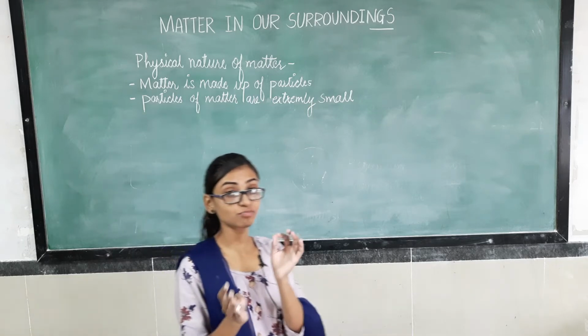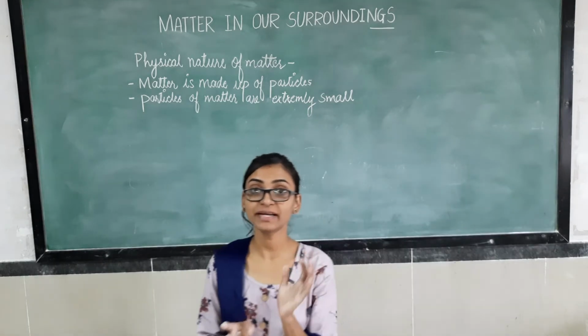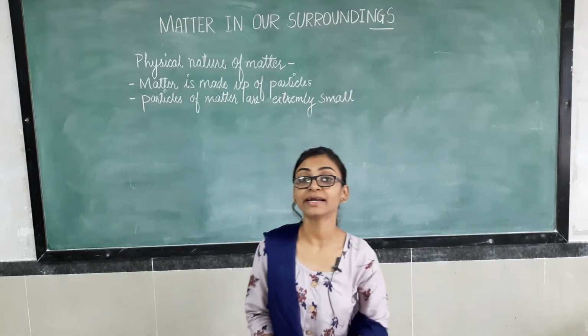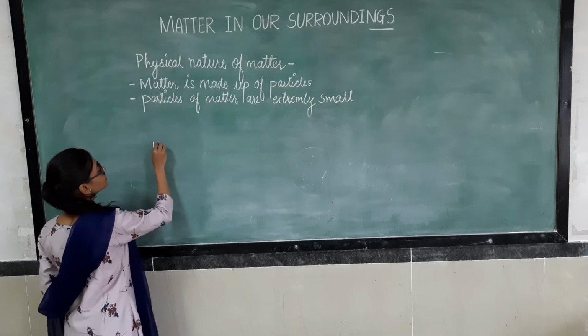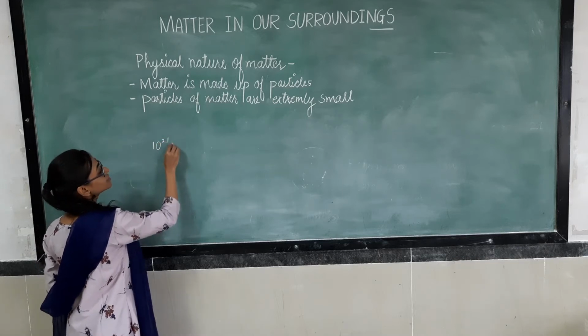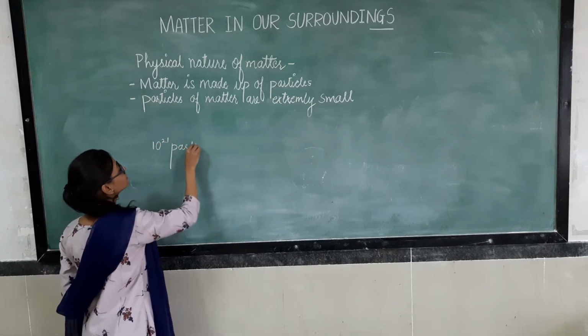Can you imagine a small raindrop? A raindrop is made up of how many particles? A small raindrop is made up of 10 to the power 21 particles. Can you imagine this?